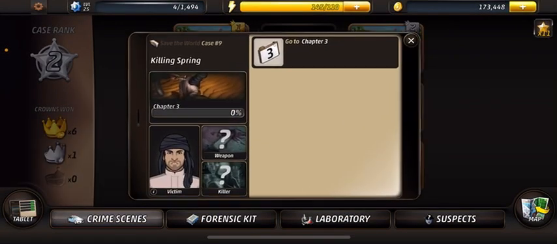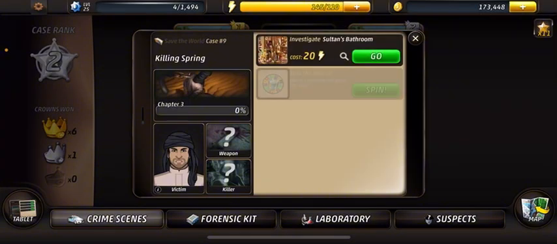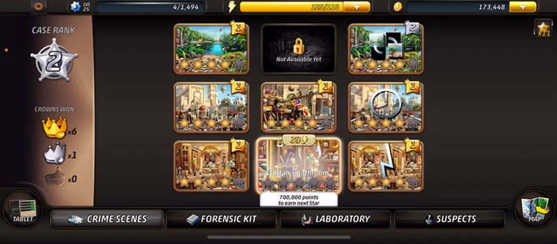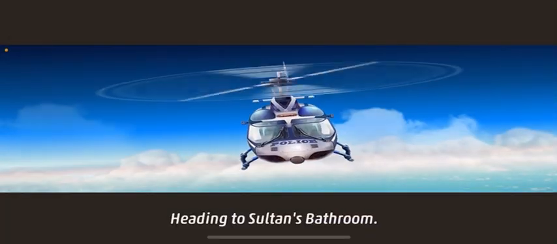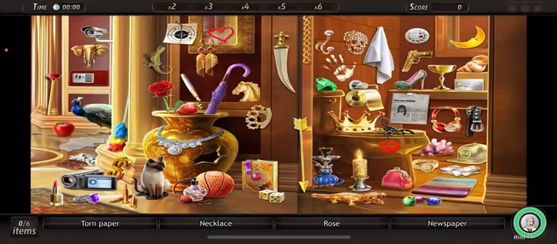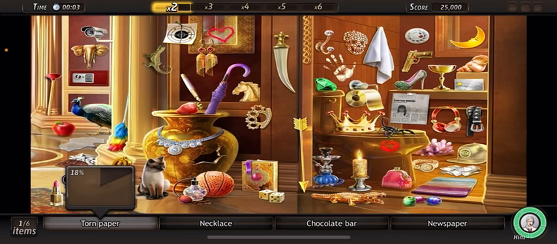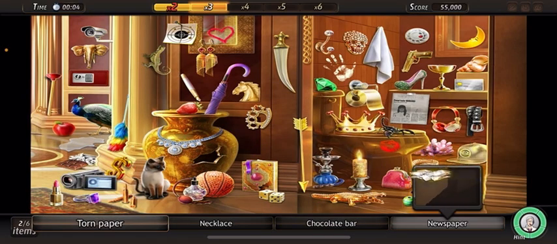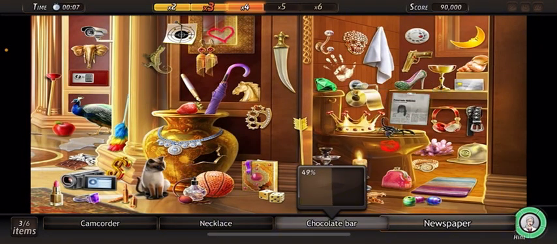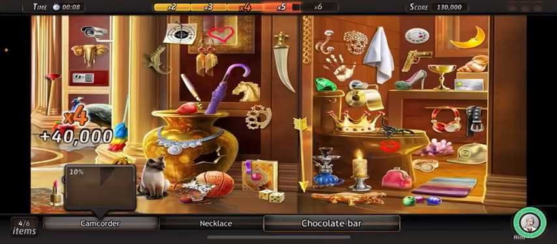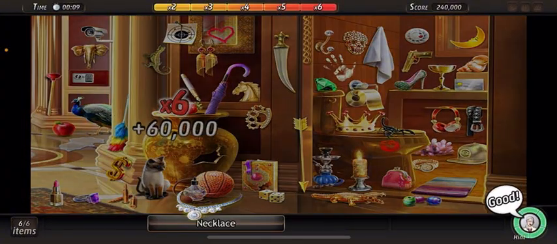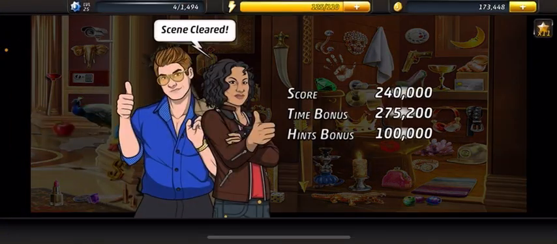Yikes, that's a really deadly picture. Okay, let's go. It's a good thing I have plenty of energy. Let's go. Okay, rose. That's probably going to be something. Torn paper. Newspaper. Necklace. Chocolate bar. Necklace. Again. Under 10 seconds. Let's go.